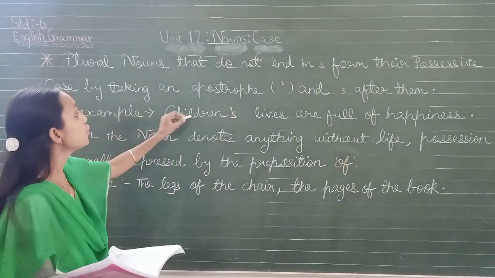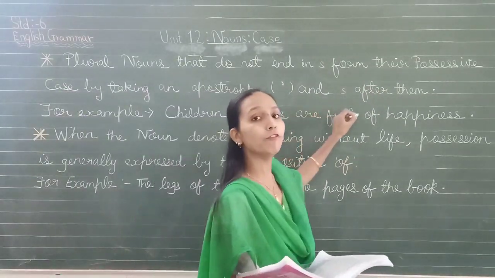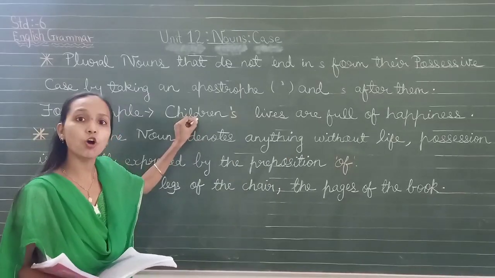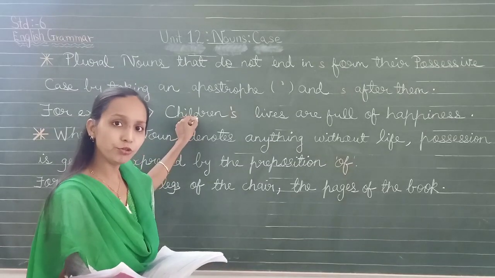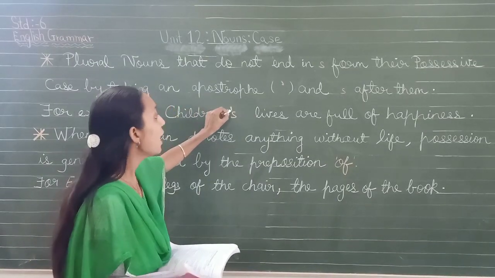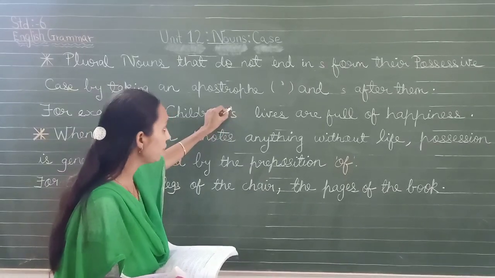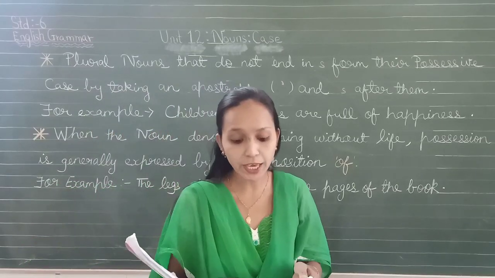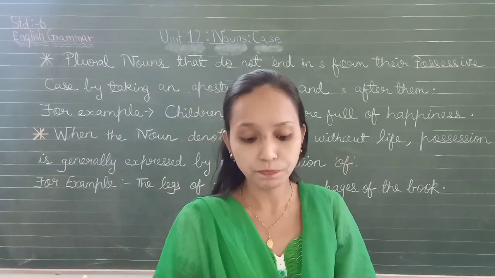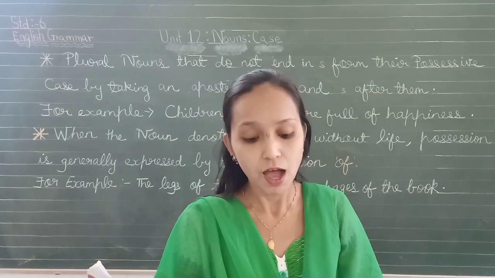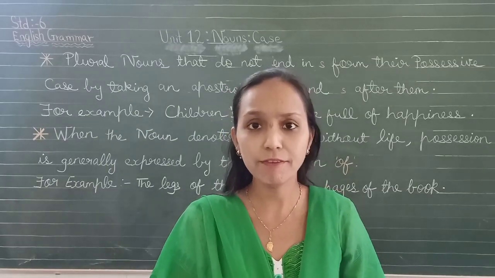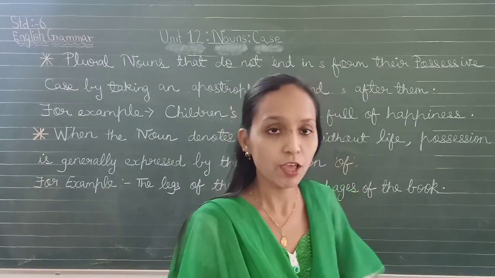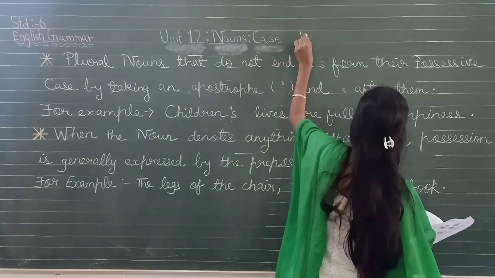For example, children's lives are full of happiness. Okay? The word children is a plural noun, but it is not ending in s. So what you are going to do? You will put an apostrophe and s. First you will put an apostrophe, then you will put an s after the plural word. Okay? One more example. Women's lives are full of cares. Okay? You know that our mothers worry for us. So women's lives are full of care. So the word women. Okay? If you see this word.